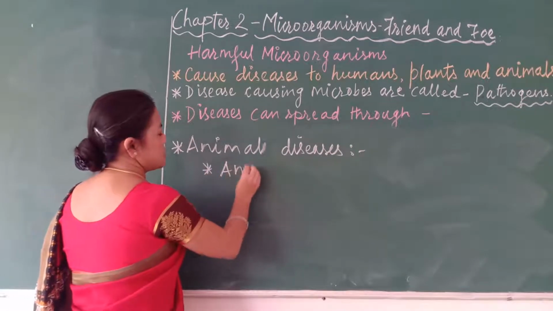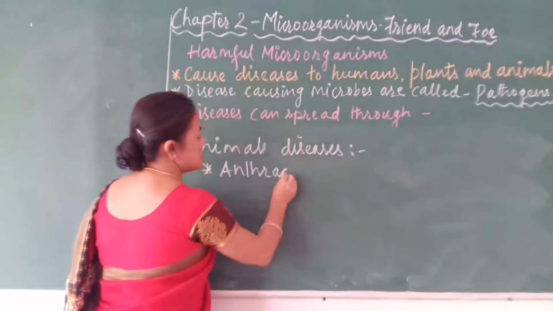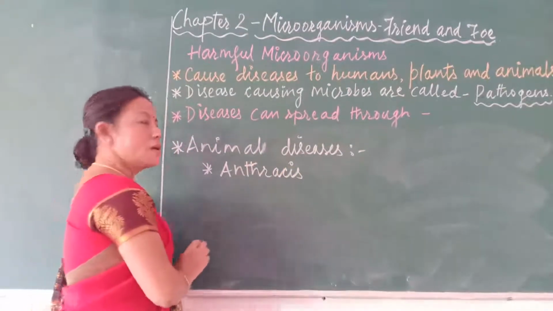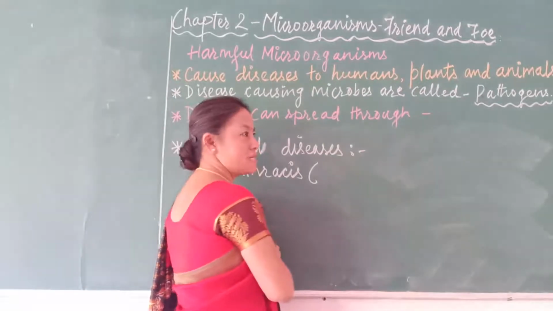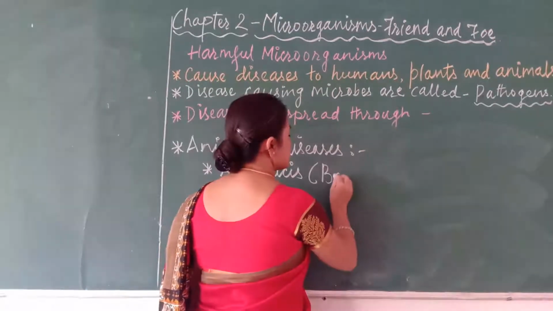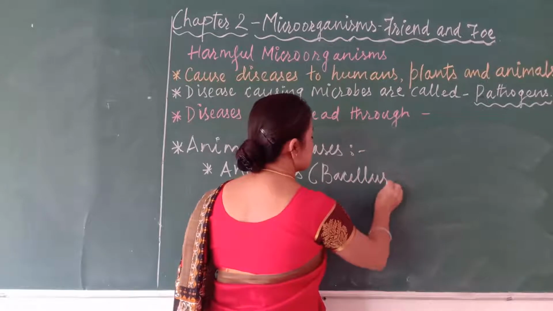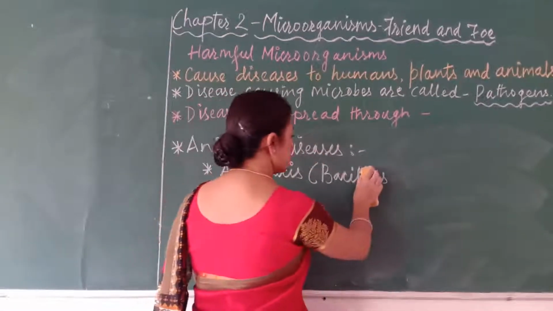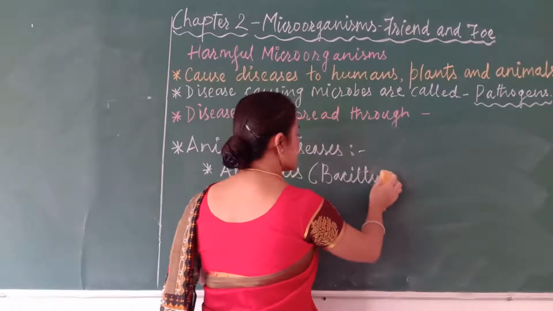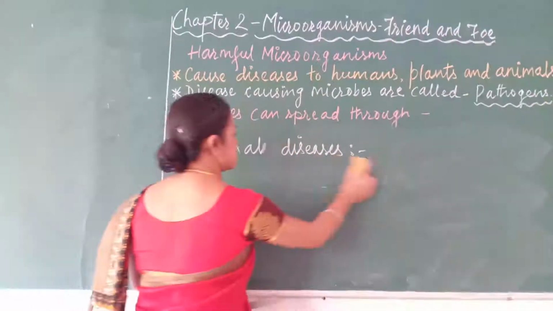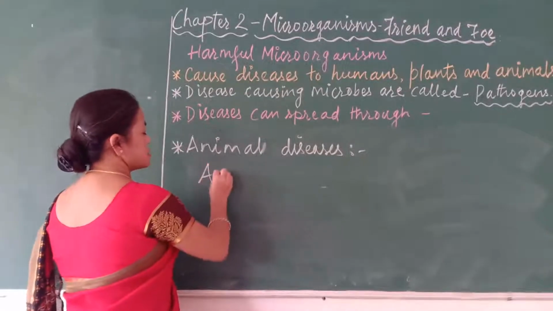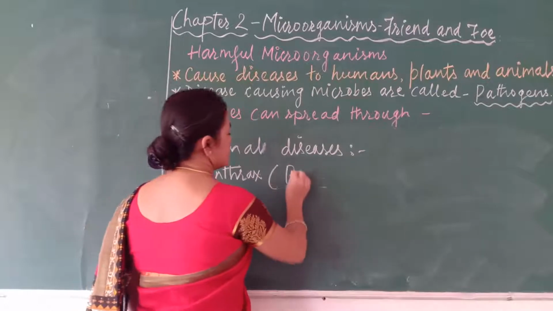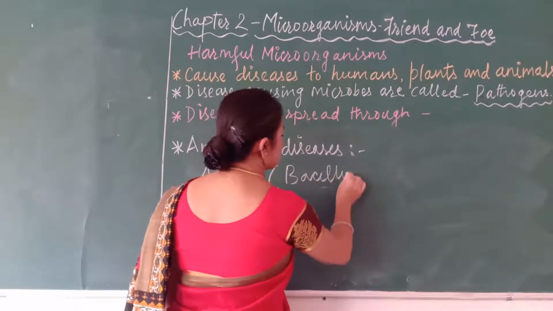For example, anthrax. Anthrax is the name of the disease, and it is caused by a bacterium. The name of the bacterium is Bacillus anthracis. Let me write here again: the disease is anthrax, and it is caused by a bacterium called Bacillus anthracis.